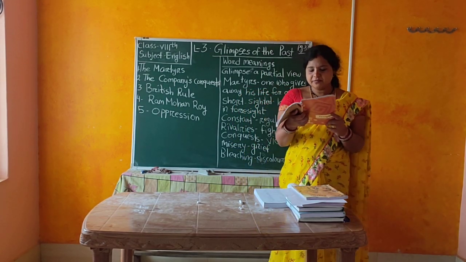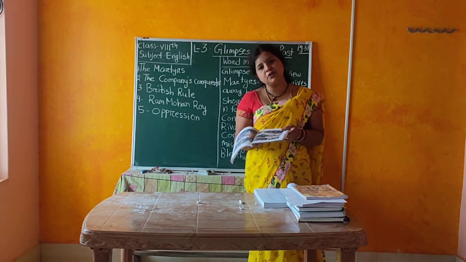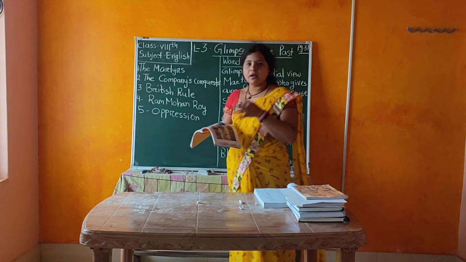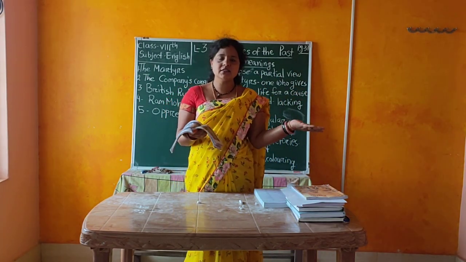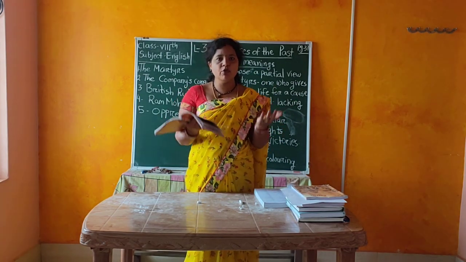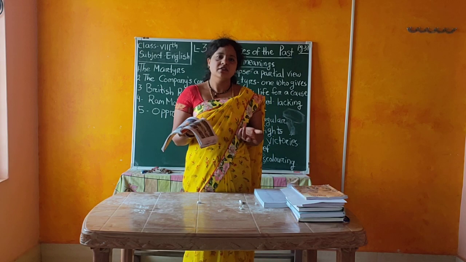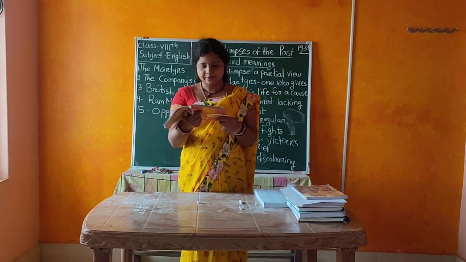Then the British prospered on the company's loot while Indian industries began to decline. All the raw materials were going to the English industries, and our Indian industries became very poor and we had no raw material to manufacture. So at that time all industries were dying.